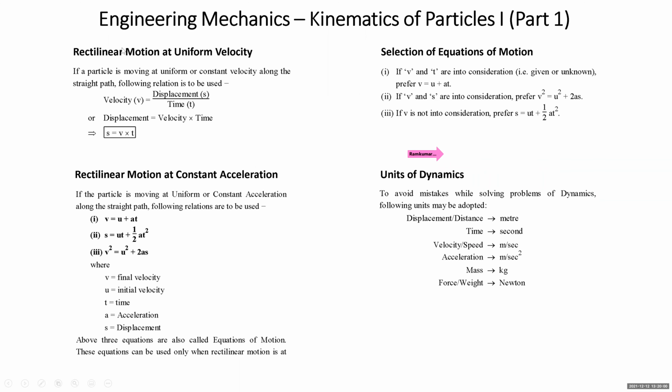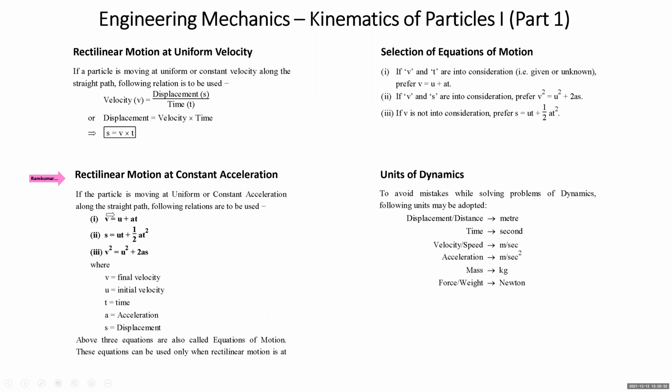Now, students, we talk about rectilinear motion at uniform velocity or constant velocity. If a particle is moving along a straight line at constant velocity, then velocity is equal to displacement upon time, or displacement is equal to velocity into time. From a very lower standard, say 7th, 8th standard, we start learning rectilinear motion at constant velocity. So velocity is displacement upon time and displacement is velocity into time.